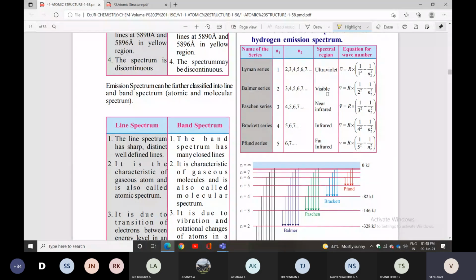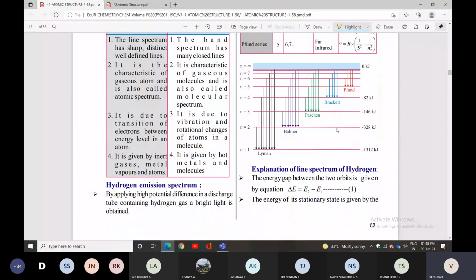Nu bar equal to R into 1 by n1 square minus 1 by n2 square. It will be asked in the entrance exam questions. So they have given the Lyman series, Balmer series, Paschen, Brackett, Pfund. So this we can remember.